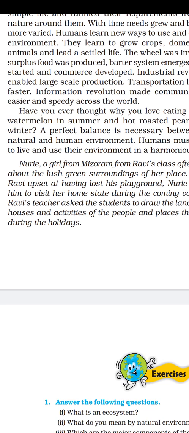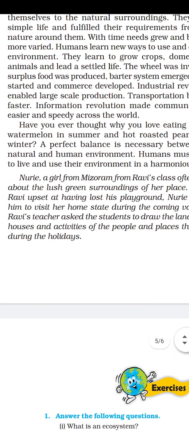You will not find any area for growing crops. So ultimately you'll go and cut forests again to provide space for agriculture. Then the whole world becomes polluted. Where will you go if the whole world gets polluted? That's why you need to maintain balance between the natural and human environment.